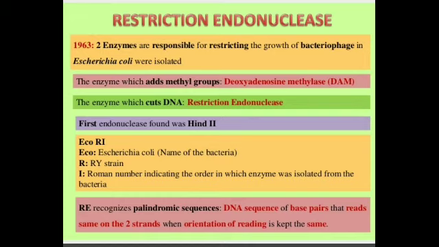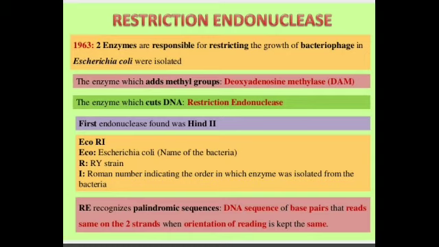Now, I've told you about restriction enzyme. So, what is restriction enzyme? Whenever DNA is cut, it should be cut with a particular enzyme. Every time the DNA is cut, the enzyme taken should be proper. Restriction enzymes are named after the bacteria from which they are isolated.